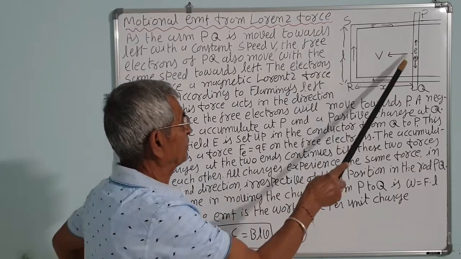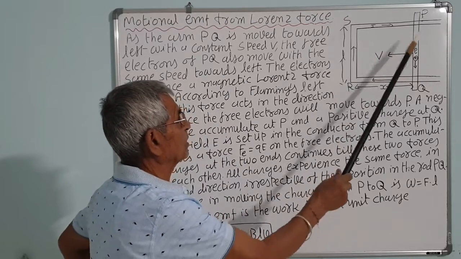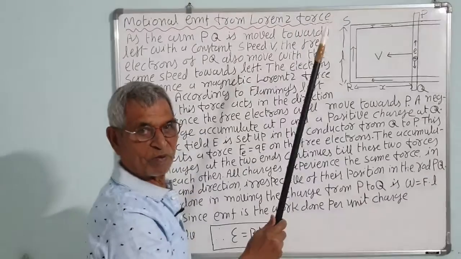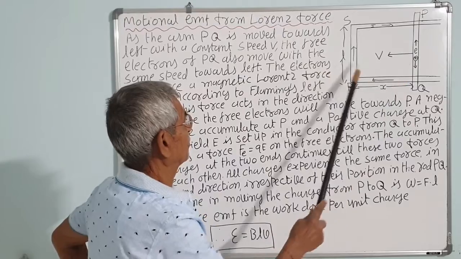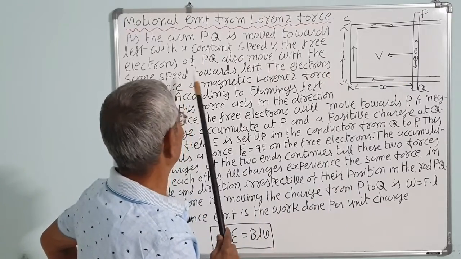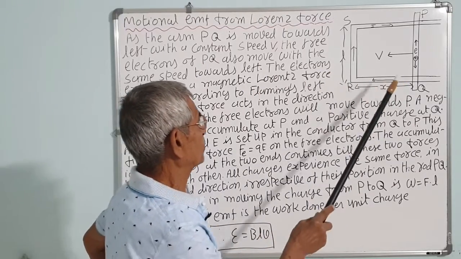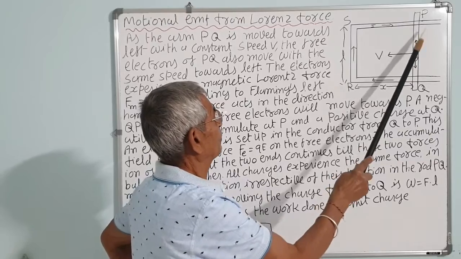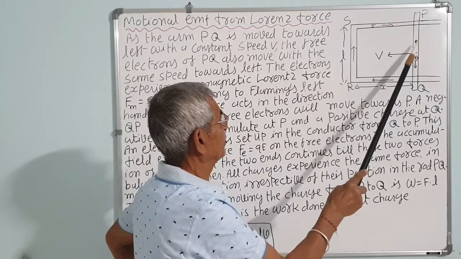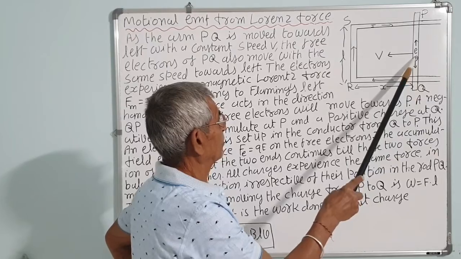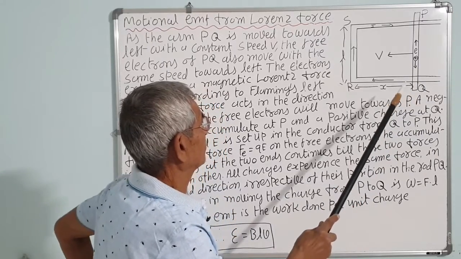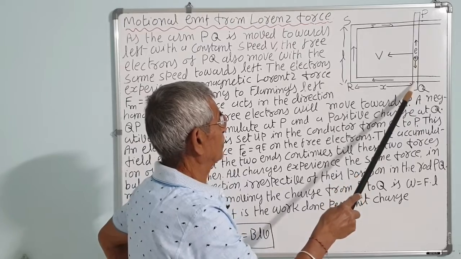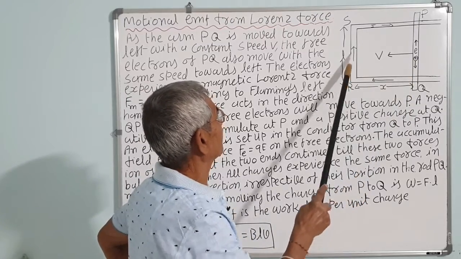The electrons in this rod, they also move. As the conductor moves, naturally whatever is inside it will move. So electrons also move, and positive ions also will move. The electrons will experience a force and move upward, that is towards P. The positive charges will move towards Q, correct? So the current will flow, as we have seen earlier.